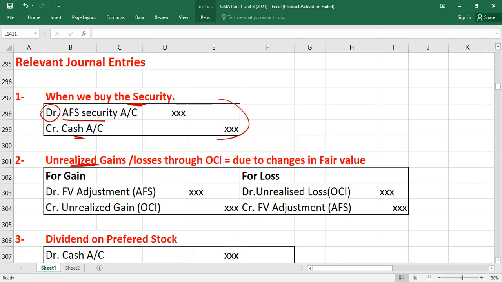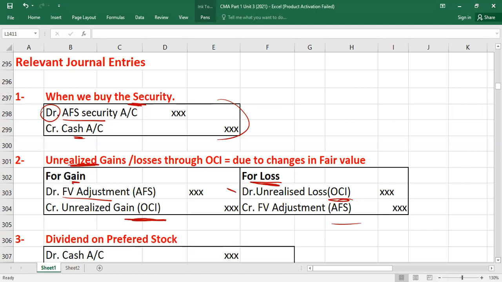If you have an unrealized gain, not realized, unrealized gain, you will debit fair value adjustment and credit what? OCI, other comprehensive income, because you will record it there. If you have an unrealized loss, you will debit loss, meaning OCI, not the income statement, and credit what? To fair value adjustment.